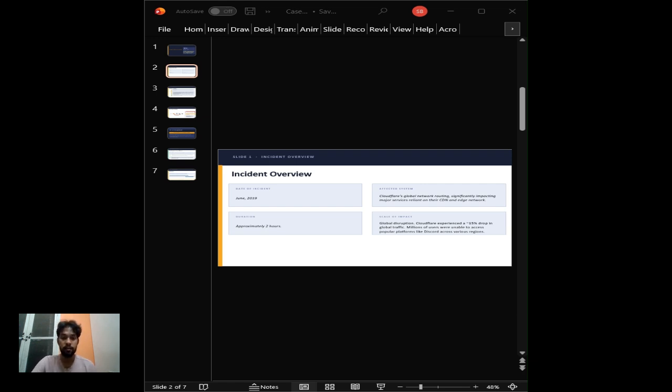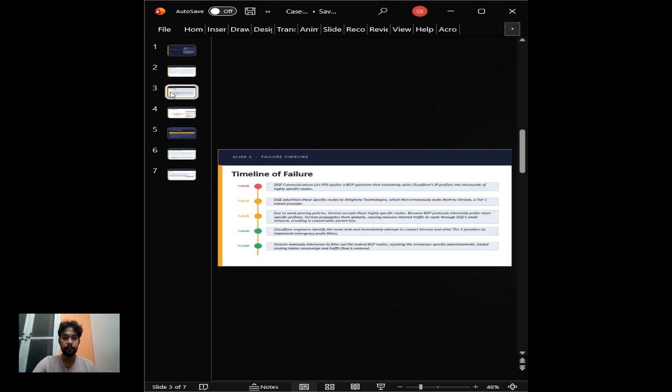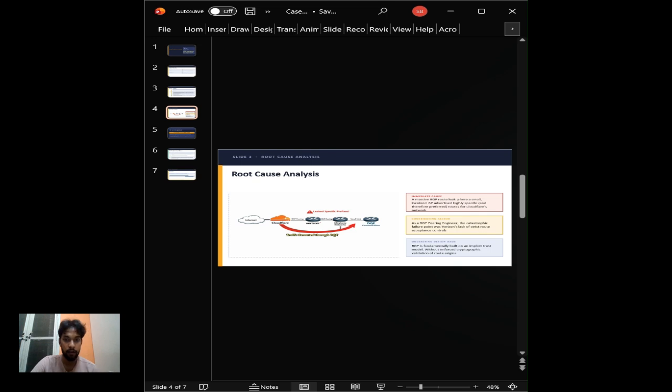So let's move on to the third slide. Looking at our system architecture, you can visualize the massive flow of global internet traffic suddenly being forced through a tiny straw. The immediate cause was a massive BGP route leak. DQE originated invalid, overly specific routes for Cloudflare's network, effectively sucking global traffic into a highly congested bottleneck.